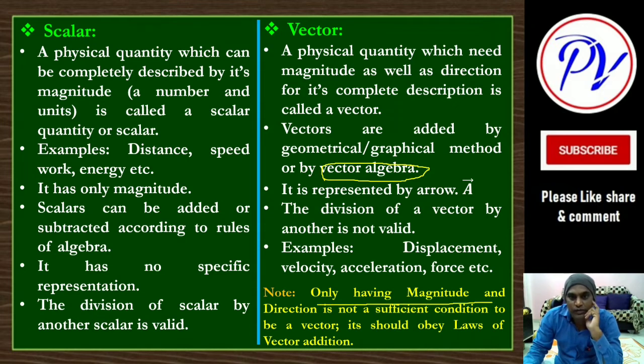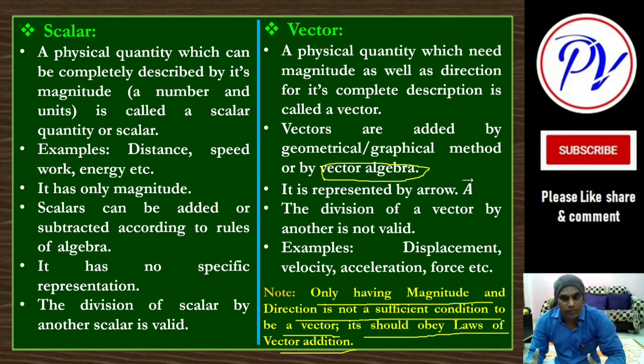Only having magnitude and direction is not a sufficient condition to be a vector. It should obey the laws of vector addition. This is the third condition we can say. For a scalar only magnitude is sufficient, but for a vector, magnitude and direction are needed, and it should also follow the laws of vector addition and subtraction. Specifically addition. Subtraction we will talk about in the next lecture. We will talk about the laws of vector addition, but it should follow those laws, then it is called a vector, okay.